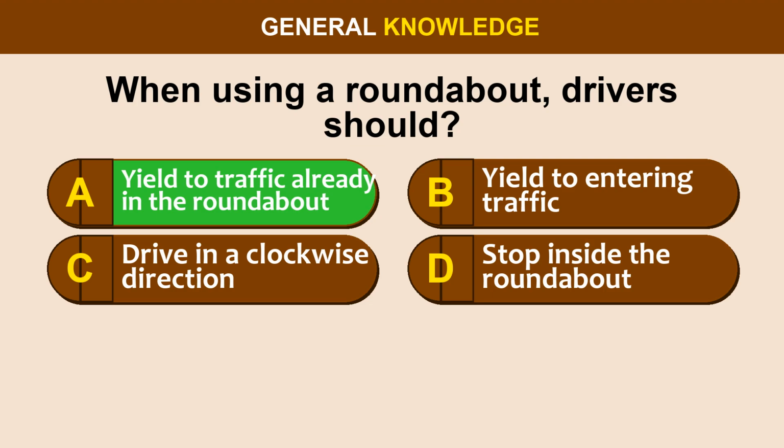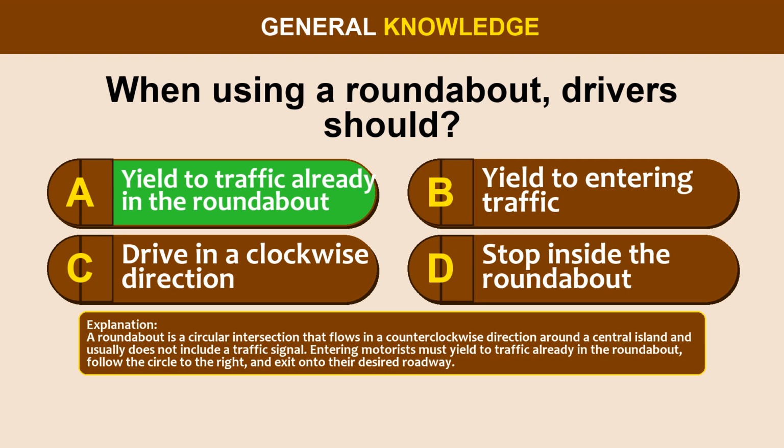The correct answer is option A, yield to traffic already in the roundabout. A roundabout is a circular intersection that flows in a counterclockwise direction around a central island and usually does not include a traffic signal. Entering motorists must yield to traffic already in the roundabout, follow the circle to the right, and exit onto their desired roadway.